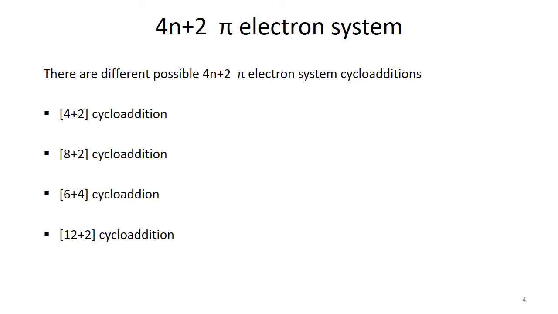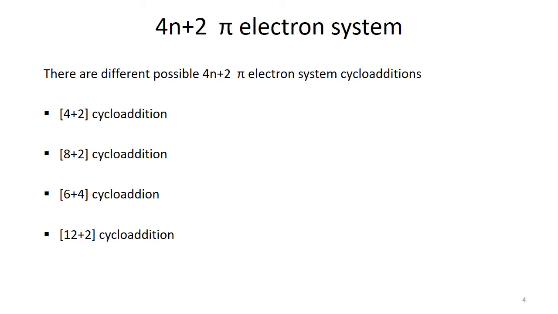When we talk about 4n plus 2 pi electronic system, we already talked about how we calculate it for a cycloaddition reaction, because we know that for cycloaddition reactions we have two components. To calculate the total number of electrons, we sum all the pi electrons involved in this cycloaddition. If this total falls into the 4n plus 2 system, then we say that this is a 4n plus 2 pi electronic system. If the numbers fall into 4n pi electronic system, we categorize it in that category.